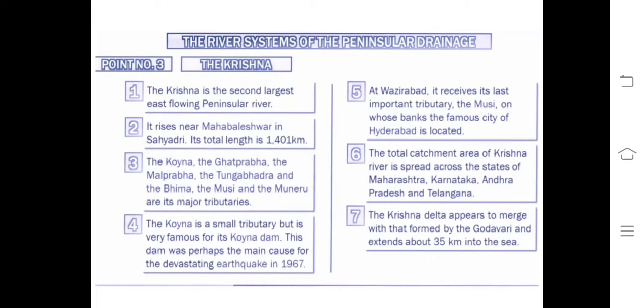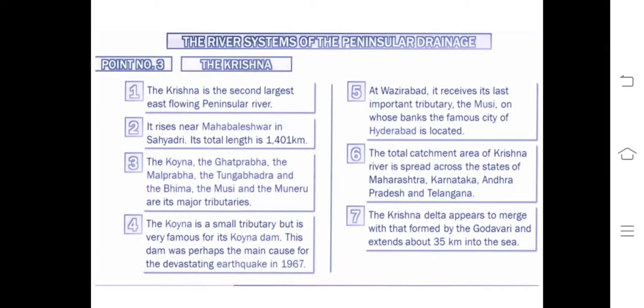Koyana is a small tributary but is very famous so far as Koyana Dam is concerned, because Koyana Dam is built on this river, the Koyana River. The dam was perhaps the main cause for the devastating earthquake that took place around 1916, because if you build a dam, it may create an earthquake also. At Wazirabad, it received its important tributary Musi, on whose banks the famous Hyderabad is located.